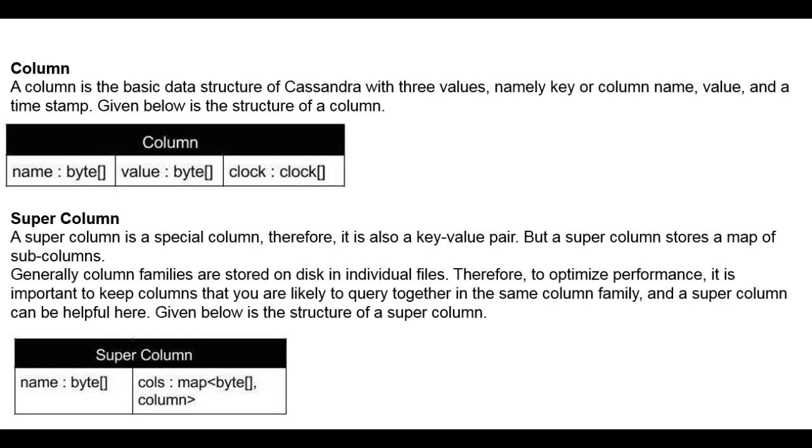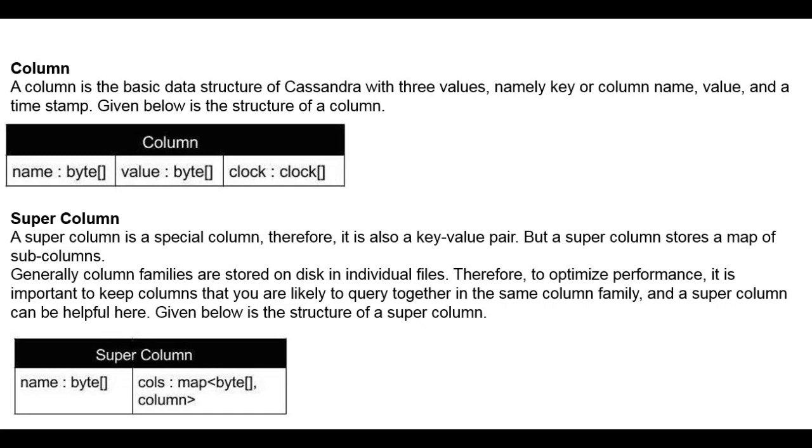The super column is a special column and therefore it also has the key-value pair. Here the super column stores a map of the sub columns. Each of the sub columns has a join operation as a super column, because the super column stores all the mapping between the sub columns.